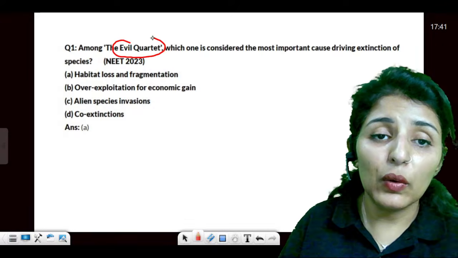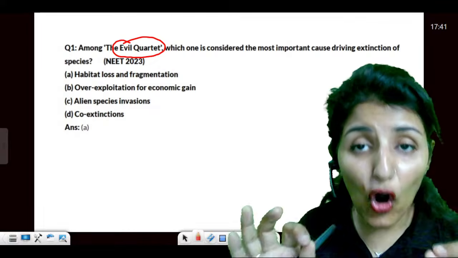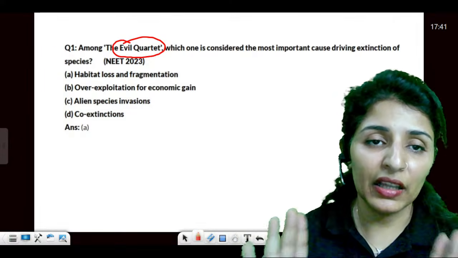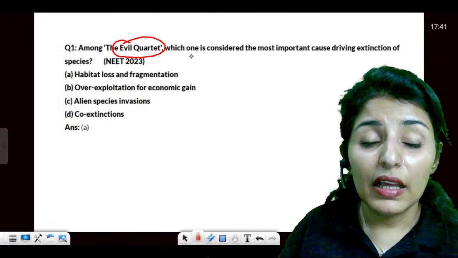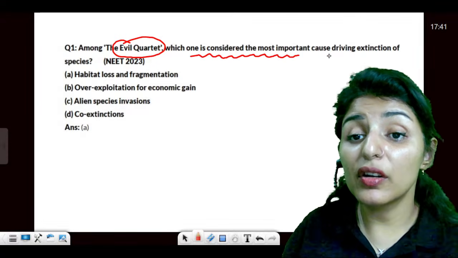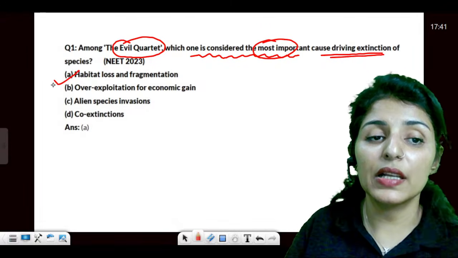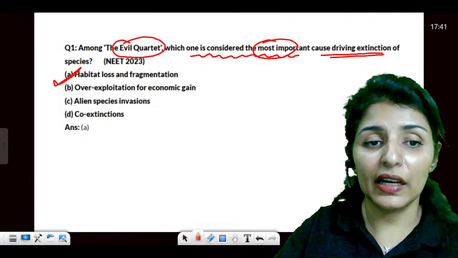Now the evil quartet. See, causes of biodiversity loss is one hot topic for NTA. They are asking one thing or another about the causes. So in the evil quartet, which one is the most important cause of extinction? The most important cause is always habitat loss and fragmentation. You will see this question coming up again and again.